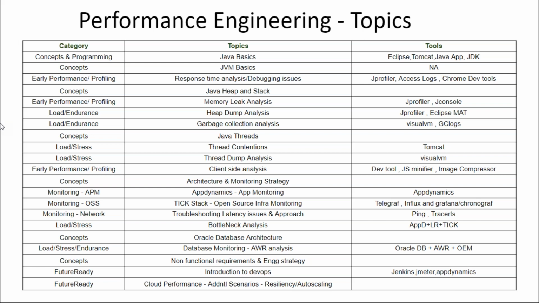And then more on future readiness, right? So though we are good in performance engineering or testing, most of the places people talk about DevOps, people talk about some cloud performance, resiliency, auto scaling. All these things are buzzwords or something very commonly asked in most of the places. So we'll also spend good time in understanding these DevOps concepts, integrating JMeter or AppDynamics with Jenkins, how a typical continuous testing will work, how to create pipelines, how a pipeline works in a DevOps world.